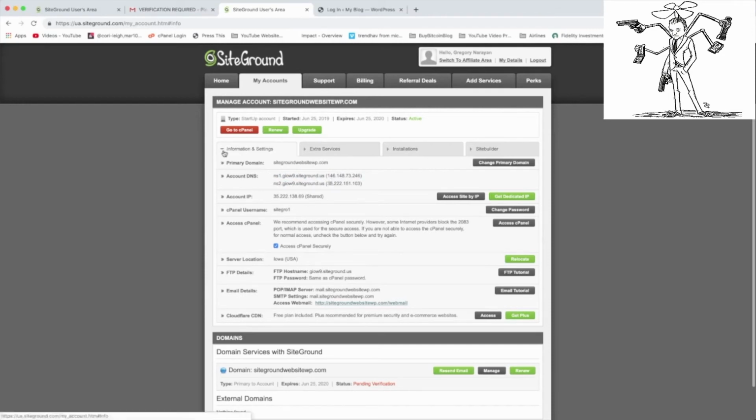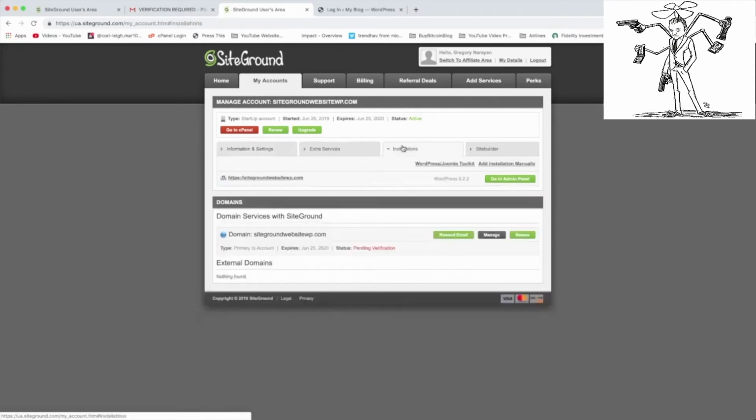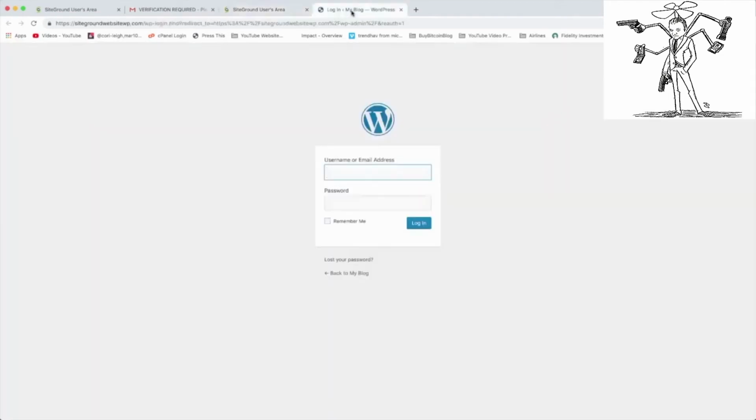And with that said, we can go back to our installations area, and now we can proceed and create a WordPress website. So either click on Go to Admin Panel or just open up your new domain name with the /wp-admin like I showed you a second ago, and we're going to go ahead and log in. So the username we created, the password we created, click Remember Me, and log in.